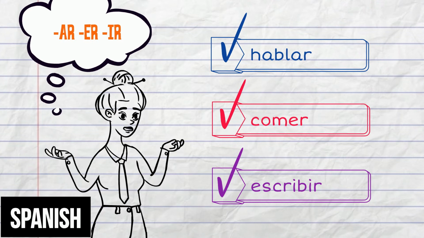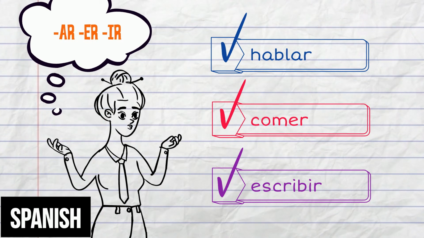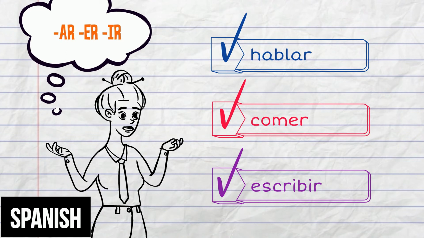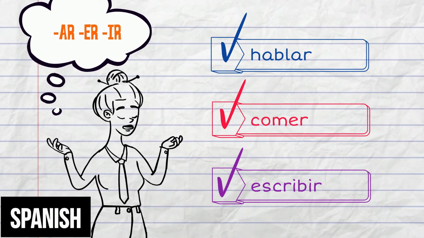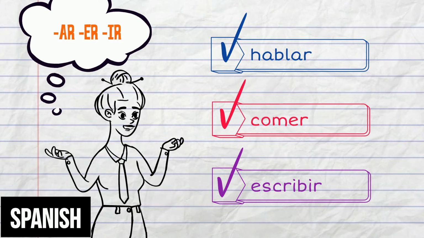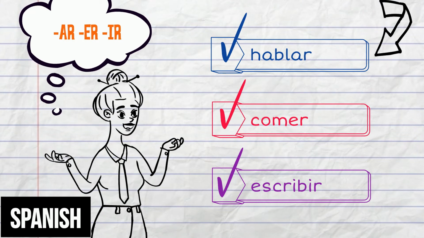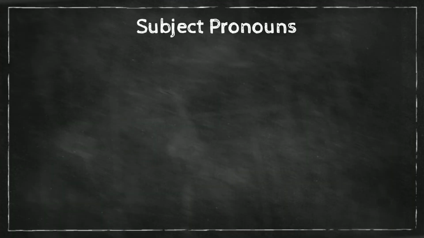Each of these three categories of verbs follow the same pattern when you conjugate them. Today, we are going to be focusing only on verbs that end in AR, and we will be conjugating them in the present tense. Let's review our subject pronouns before we start.